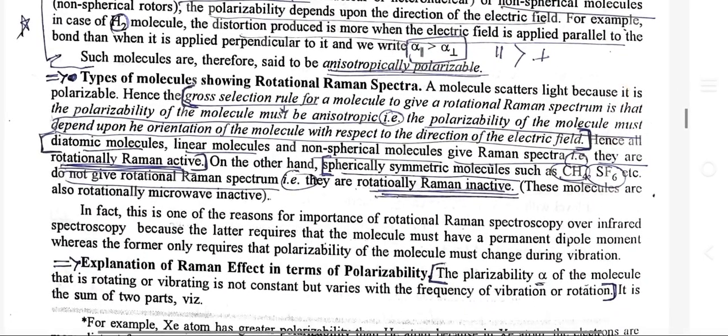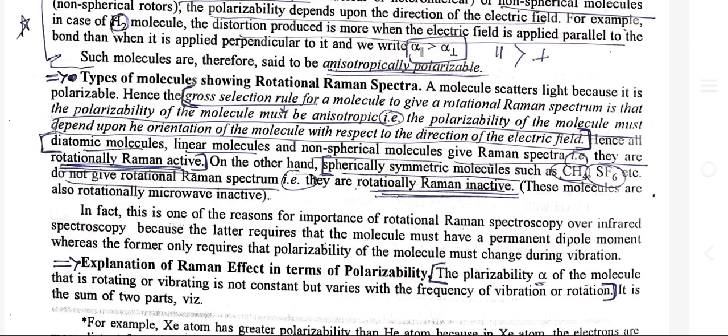Types of molecules showing rotational Raman spectra. A molecule scatters light because it is polarizable. Hence, the gross selection rule for a molecule to give a rotational Raman spectrum is that the polarizability of the molecule must be anisotropic, that is, the polarizability of the molecule must depend upon the orientation of the molecule with respect to the direction of the electric field.